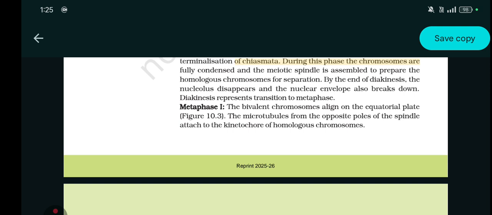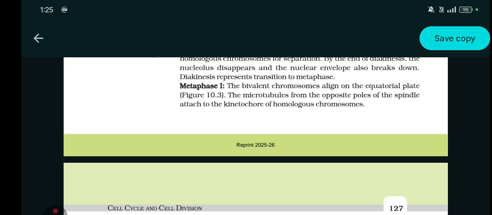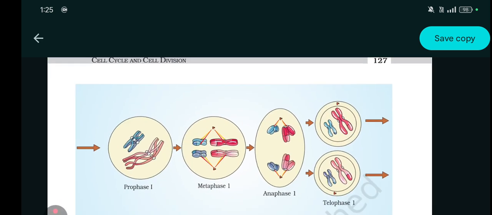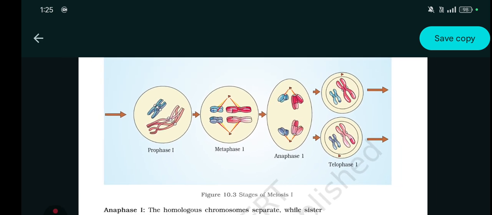Diakinesis represents a transition to metaphase. Metaphase 1: the bivalent chromosomes align on the equatorial plate. The microtubules from the opposite poles of the spindle attach to the kinetochore of the homologous chromosomes. Here is the picture of it.